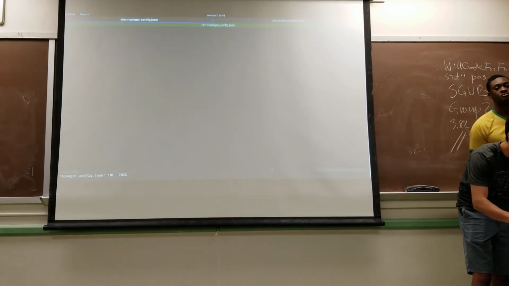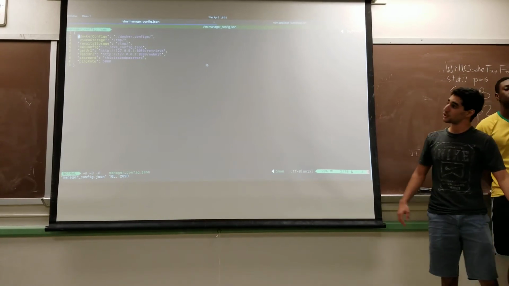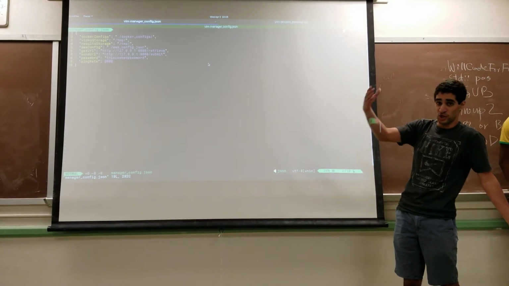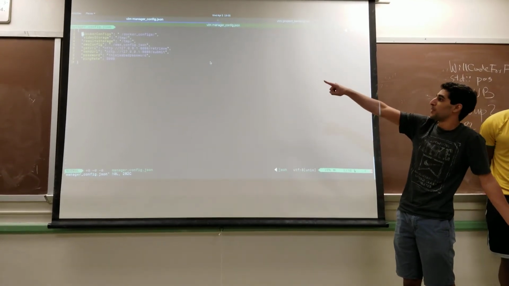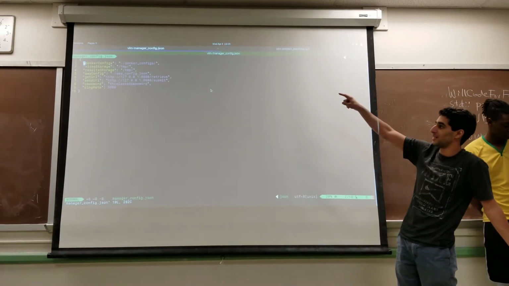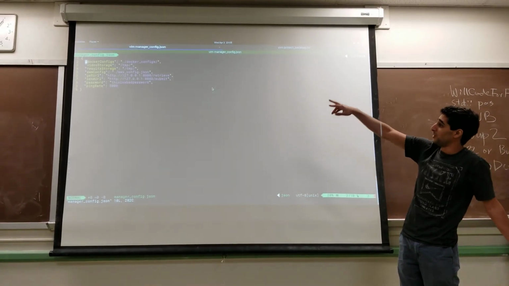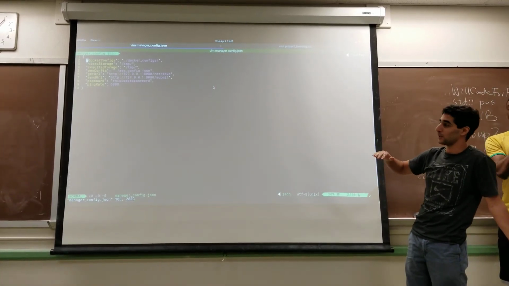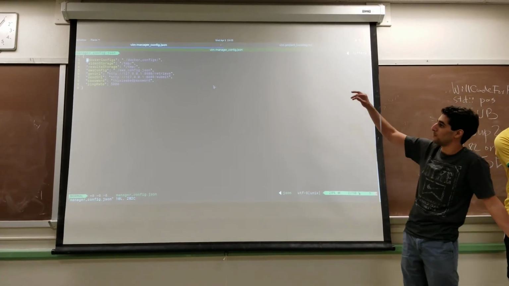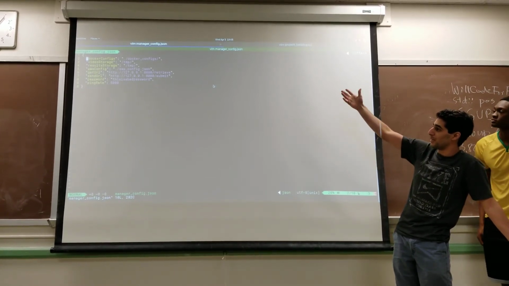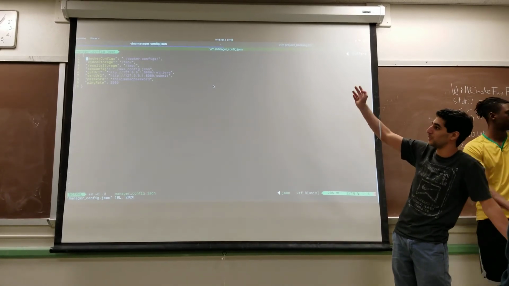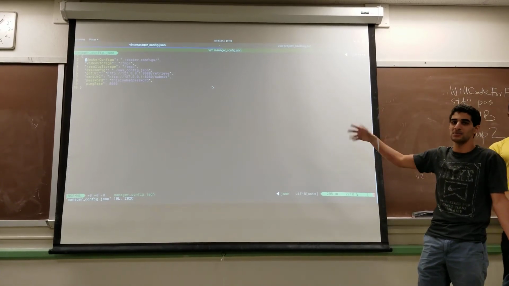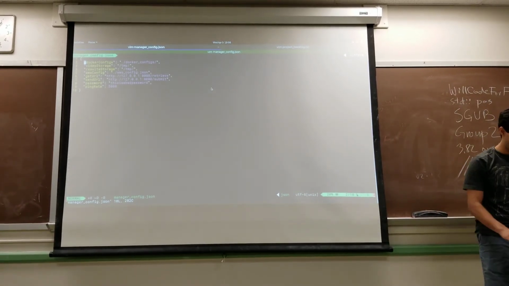So if I pull up the config file for the manager, it's going to give you everything from the path to the Docker configs, which I spoke about right now, the algorithm configurations, the path to store the videos in, the path to store the results in. In this case, we're just using temp. The path to the AWS config file, which is also a config file in and of itself, which has a lot of different things that we didn't want to hard code. The path to getting information from the API, sending information to the API, specific password for authentication, and then the ping rate. How many times, in how many intervals it should ping the API.